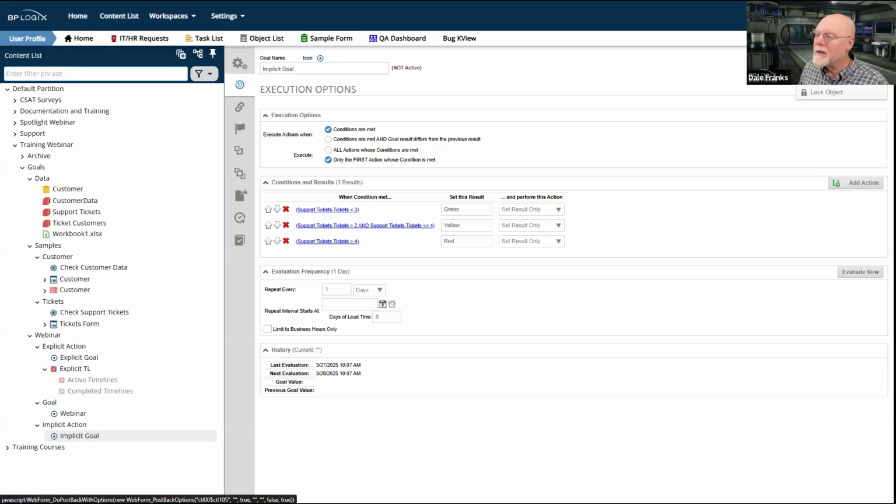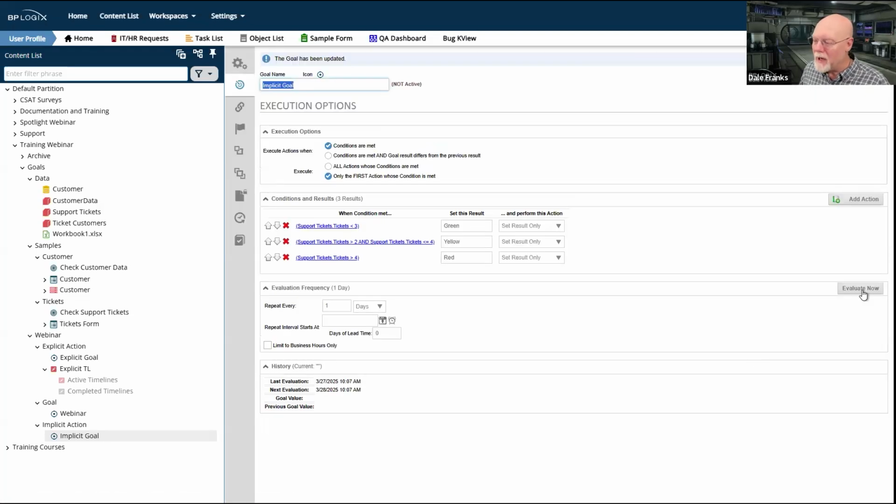And let's update it before we evaluate it. Now that it's updated, we can evaluate it. And our goal value is red. We expect that because we had all of those support tickets. We've already seen that. We know we have 7, so we're well above 4. All right, well, I've got the goal. It's going to evaluate every however long we've decided that we want to evaluate.